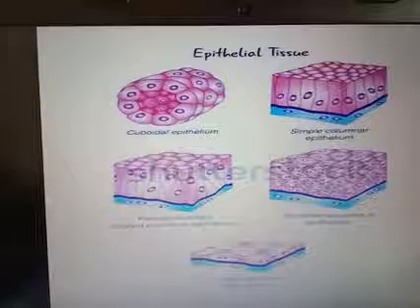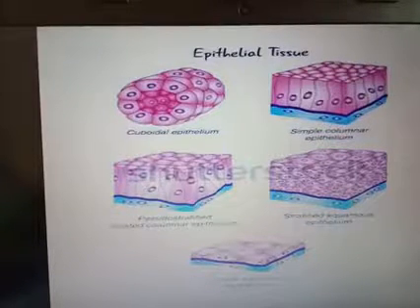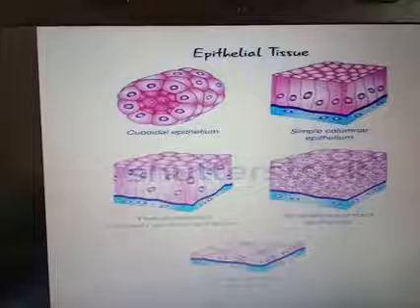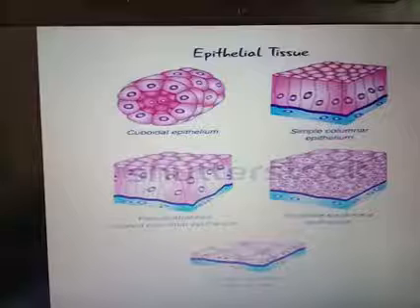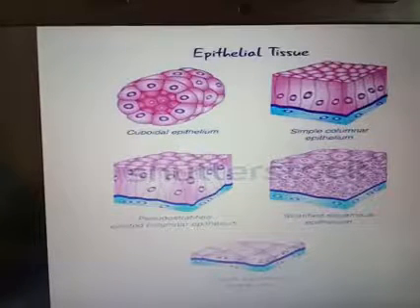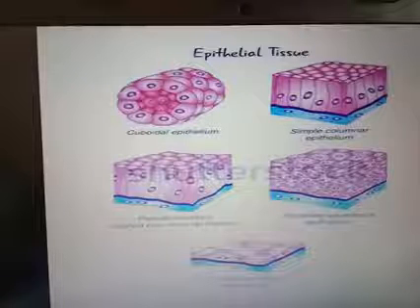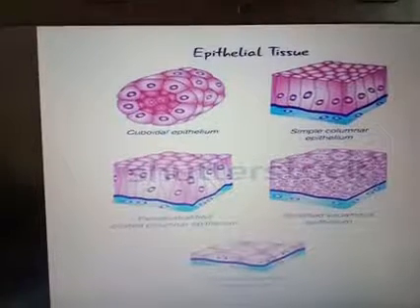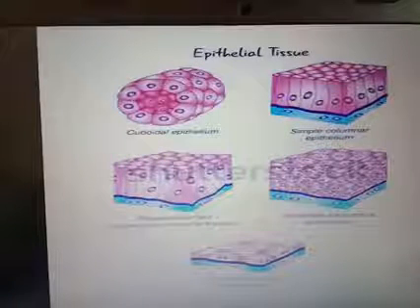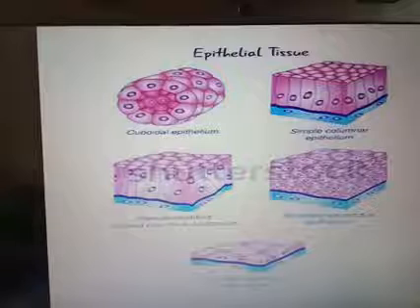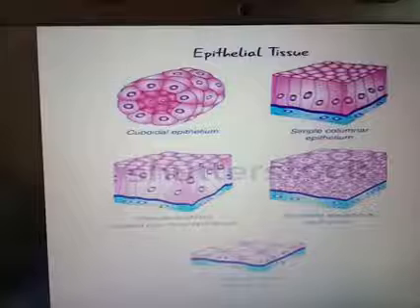These are mainly found in the GI tract. GI tract means stomach to anus, a canal, the gastrointestinal tract. Simple columnar epithelium is also seen in the gallbladder, an organ in the human body. The functions are absorption and secretion of mucus, enzymes and other substances.